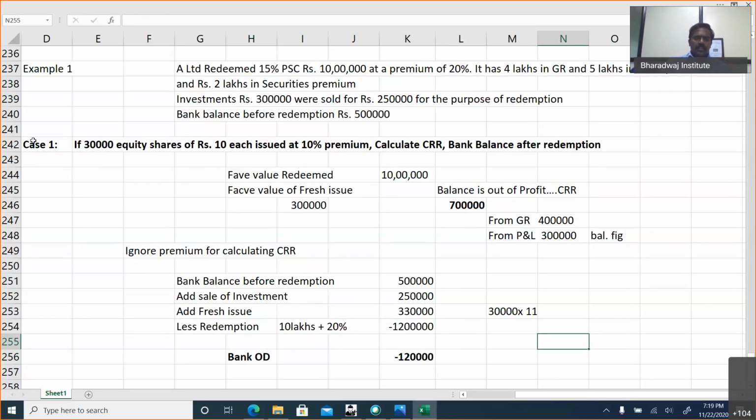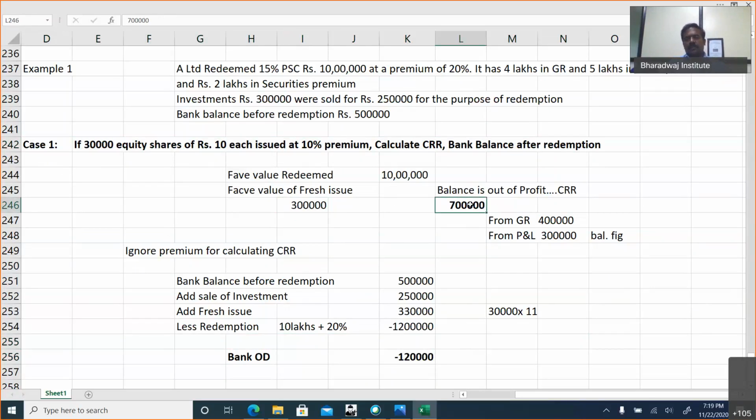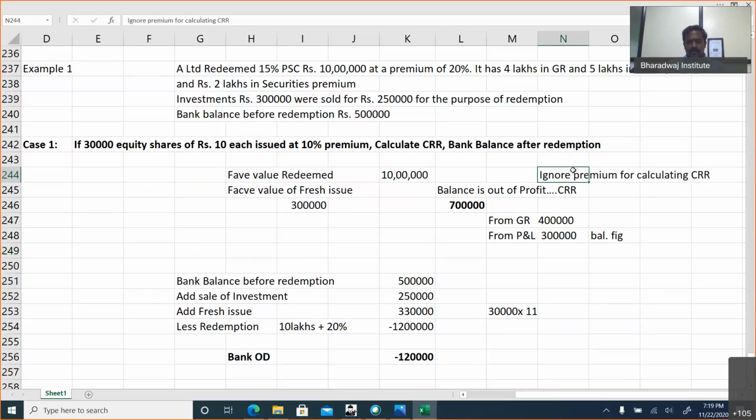Okay. So case 1, if 30,000 equity shares are issued, 3 lakhs is the face value of fresh issue. Balance out of profit, 7 lakhs, we have to create CRR. From general reserve, 4 lakhs, and from profit and loss account, 3 lakhs. So ignore premium for calculating CRR. Now the most important point.